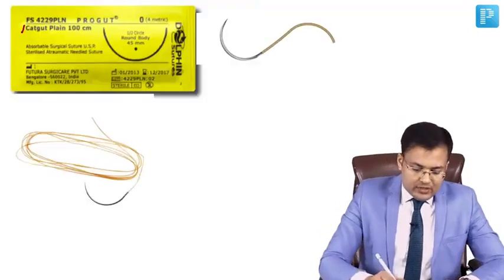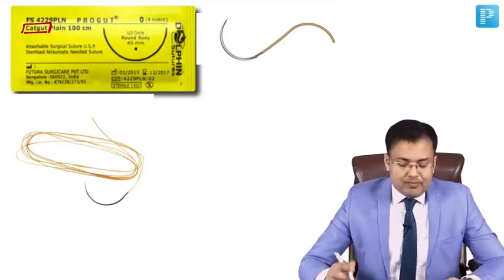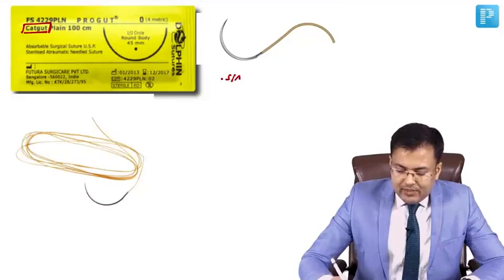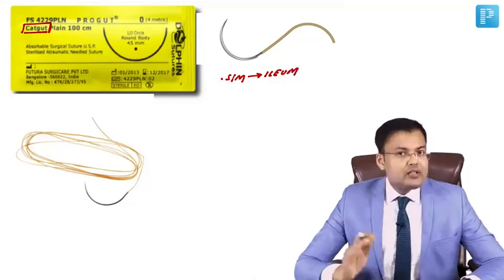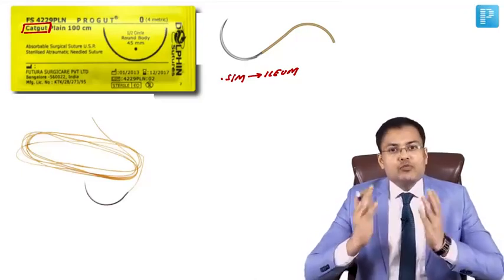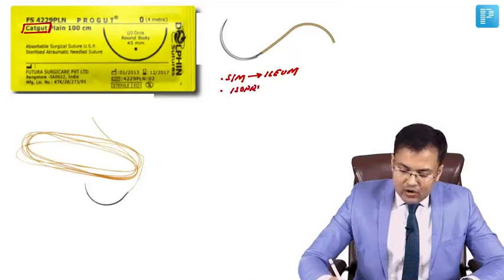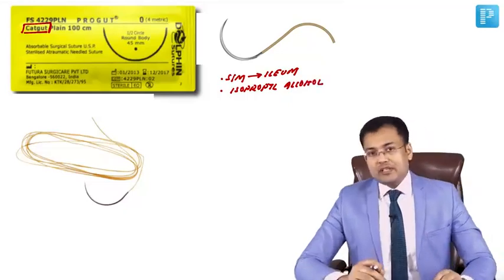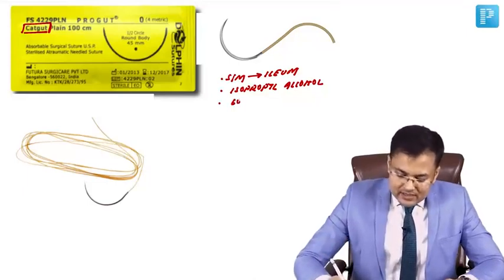So here you can see this suture is catgut. It is prepared from sheep gut. And from which layer? It is prepared from submucosa of sheep's ileum. It's a natural absorbable suture, so we use a preservative solution, and that is isopropyl alcohol. We use isopropyl alcohol as a preservative solution for catgut, and catgut is absorbed in how many days? 60 days. It's absorbed in 60 days.